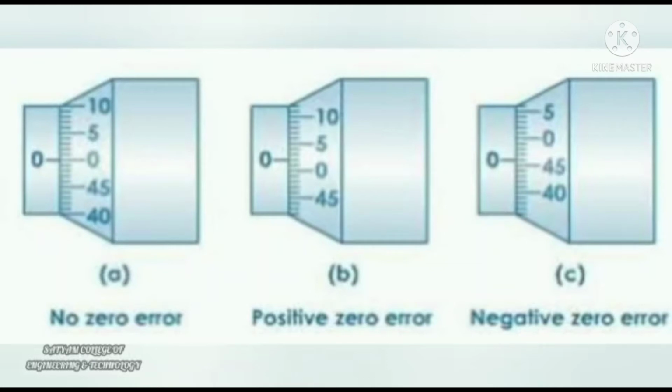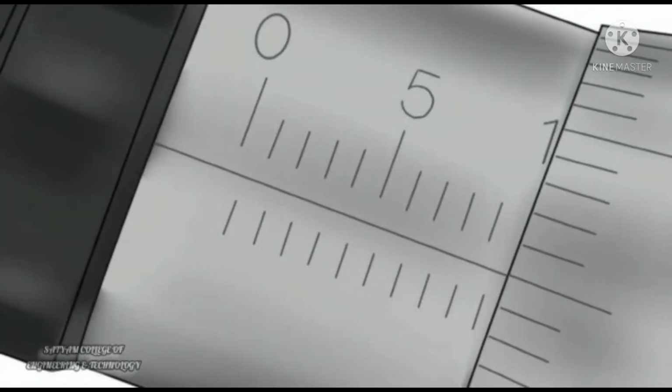To calculate the total reading, first of all we calculate the pitch scale reading and head scale reading. This can be written as total reading is equal to pitch scale reading plus head scale reading. Head scale reading can be calculated as head scale coincidence into least count. Head scale coincidence can be taken from the head scale, LC means least count. By obtaining these two values, we can easily calculate the head scale reading. Least count of the micrometer is 0.01 millimeter. PSR can be noted from the pitch scale reading.